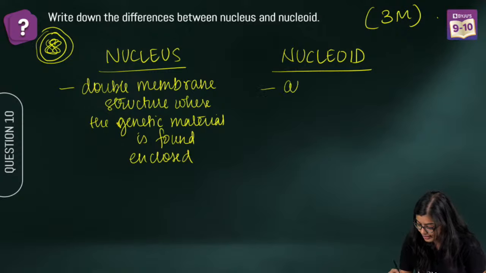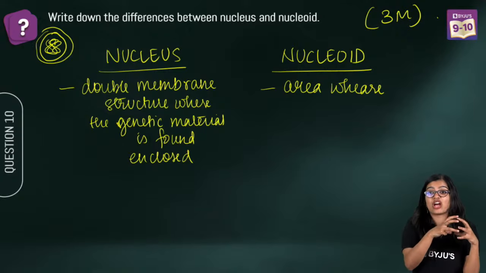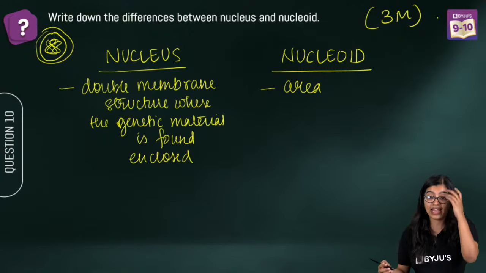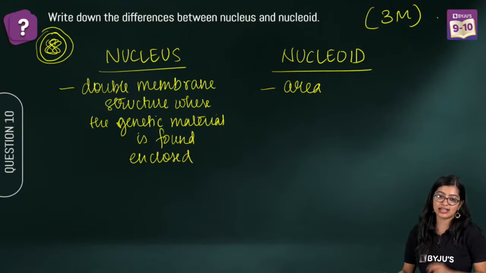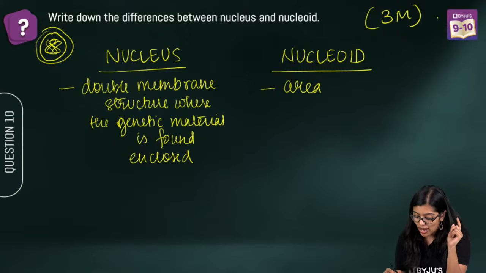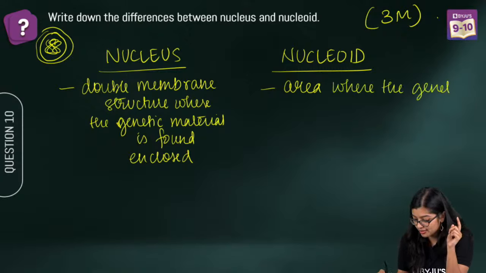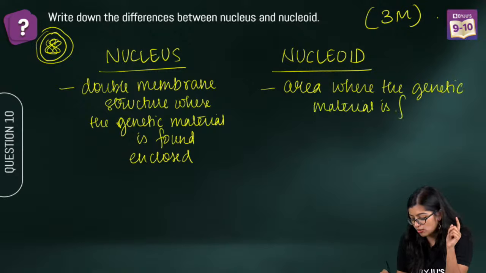Now the nucleoid region is an area. Understand the difference. One is a structure, another one is an area, right? Exactly, Pranya. That's why I didn't answer your doubt then. So an area where the genetic material is found concentrated.